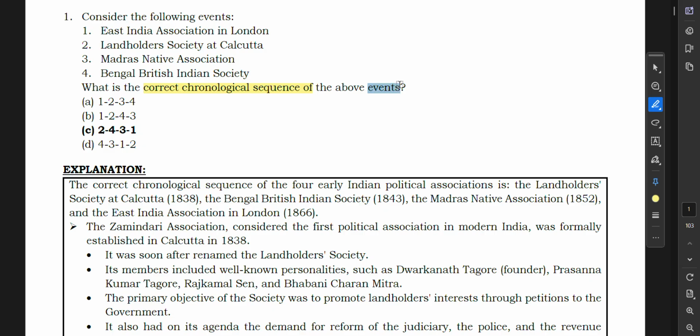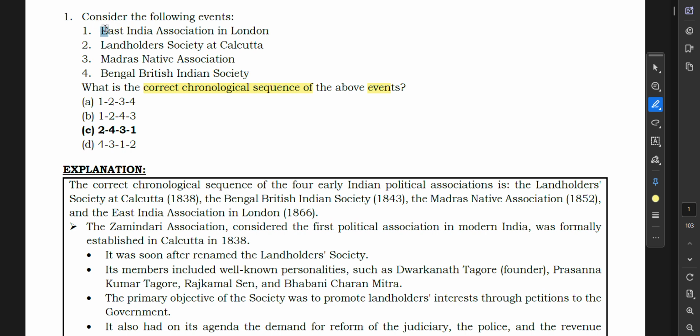If you see the previous questions, you will find that in the last five years, from 2022 onwards, there has been an increase in chronological sequence type questions. Every year one or two questions will come directly on chronological sequence. This type of question becomes very difficult because you have to remember everything with regard to their formation date. Sometimes they also ask about the personality.